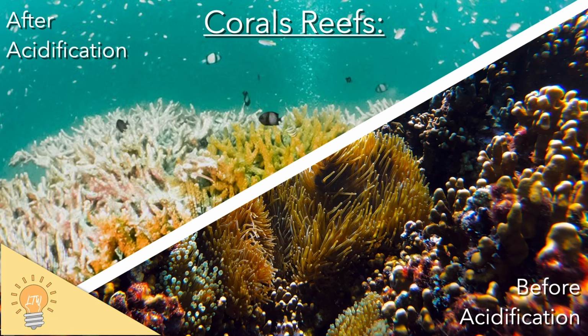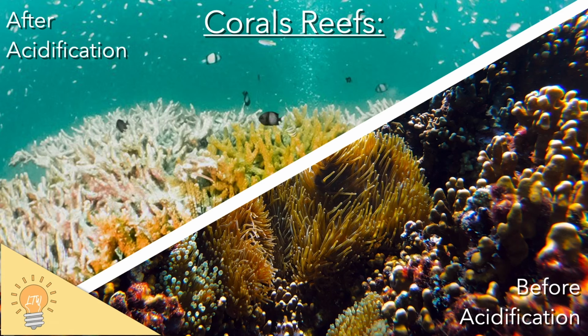In the top left, we can see that the coral looks very white, almost bleached, and this is indicative of how it's slowly dying. Whereas on the bottom right, we can see that the coral is very colorful and lively, and this shows that it's healthy. And so we can see the true impact that greenhouse gas emissions, specifically carbon dioxide, will have on certain parts of coral reefs.